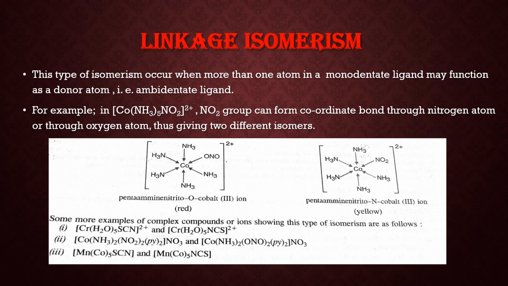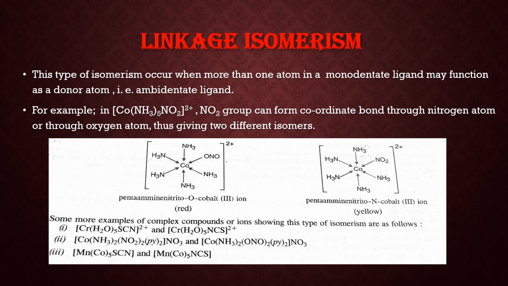Now see the second figure. In the second structure, the nitrogen is attached with the central metal atom. So the name is pentaamine nitrito-N cobalt(III) ion. It is yellow in color. Some other examples are, in the first example, thiocyanate is present which is attached with S.